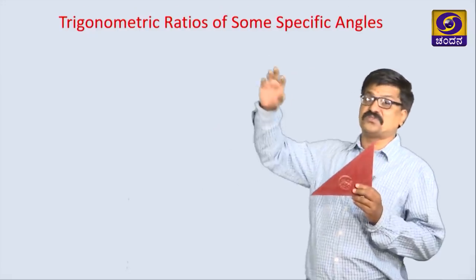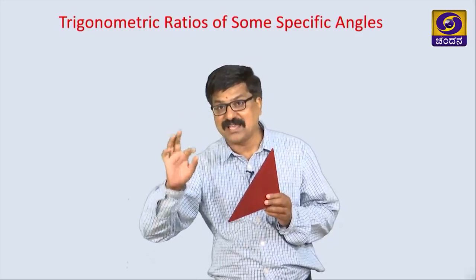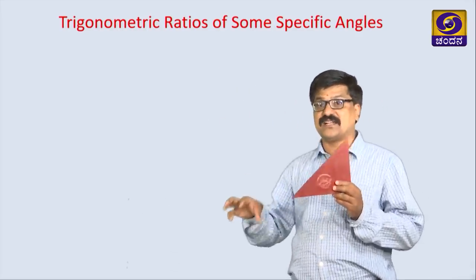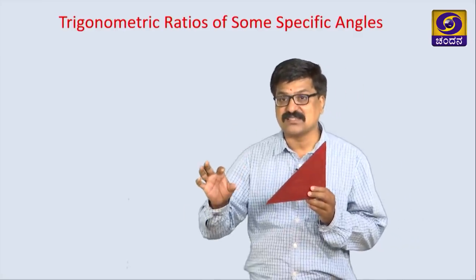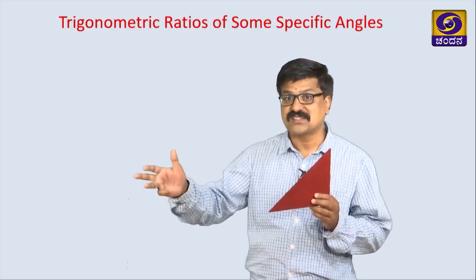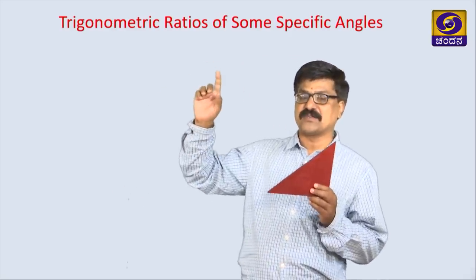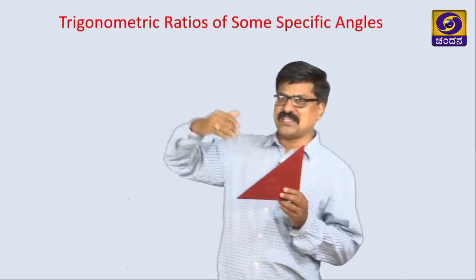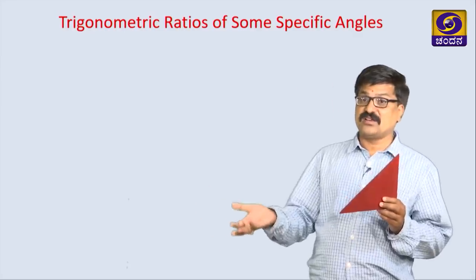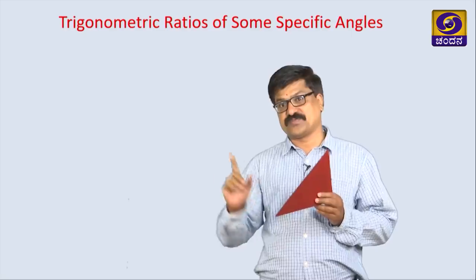Among 0 to 90 degrees, we are considering a few angles as standard angles. For 10th standard purposes, we are considering 0, 30, 45, 60 and 90 degrees as specific angles. If you move to higher classes, there we get a few more angles. Let us learn only this much now.